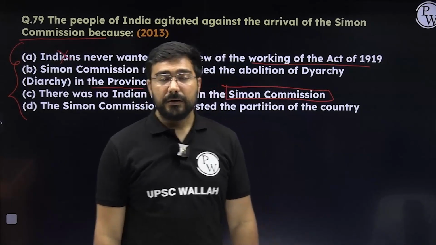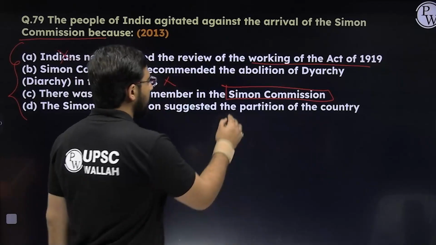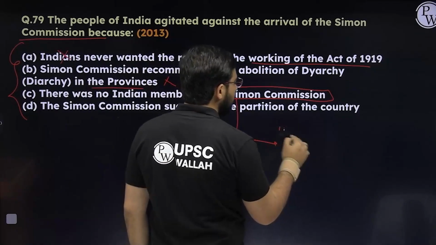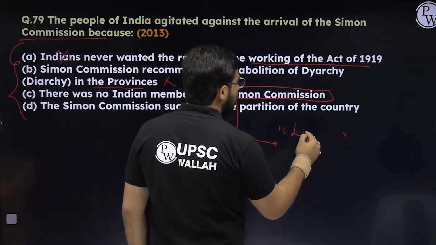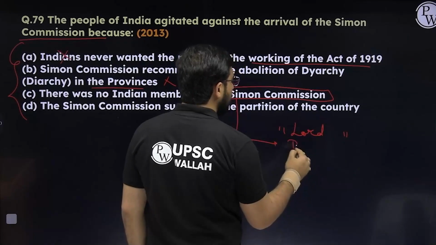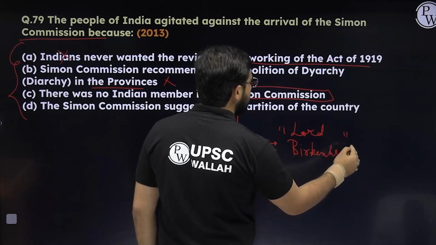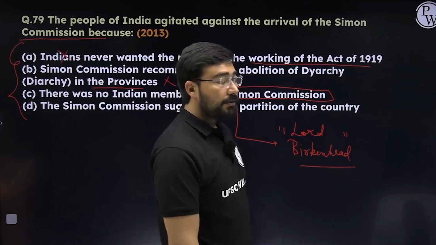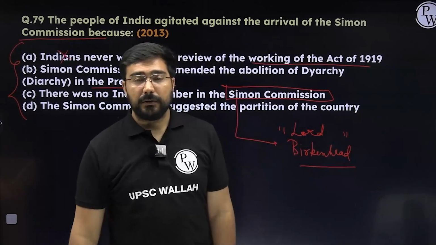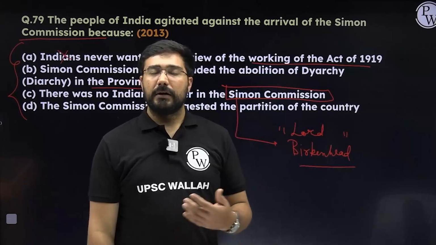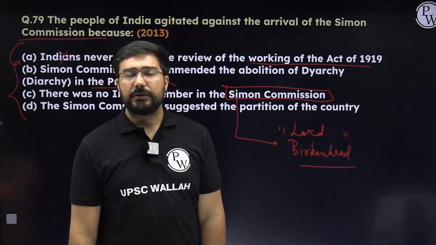It was a national shame, and that's why when we started the agitations, the Secretary of State, Lord Birkenhead, said that if Indians can make their own constitution, which would be accepted by all, then we will also accept such a constitution or such a report.